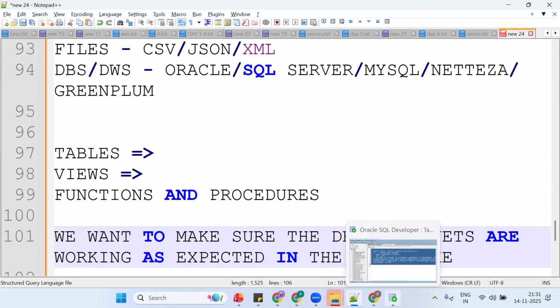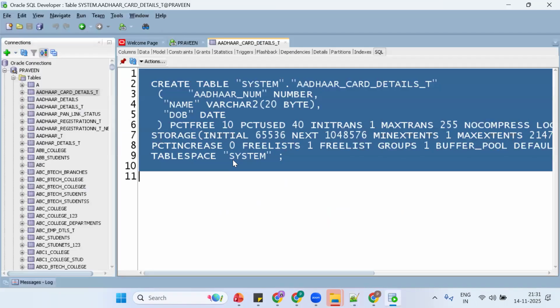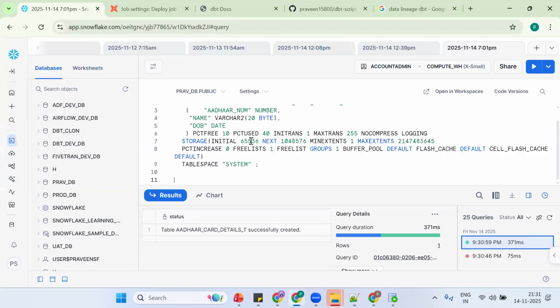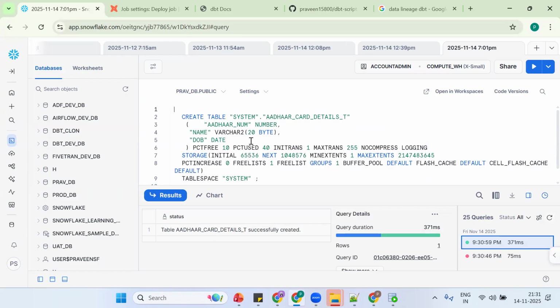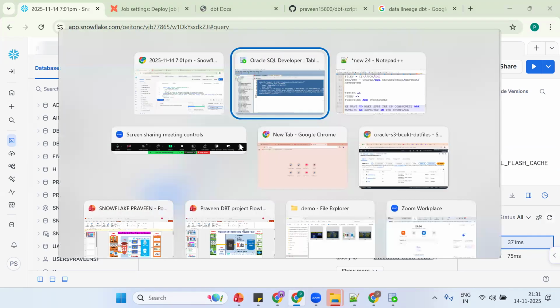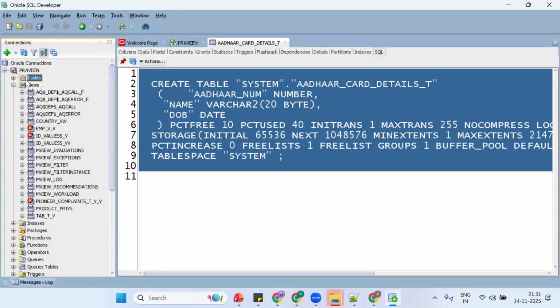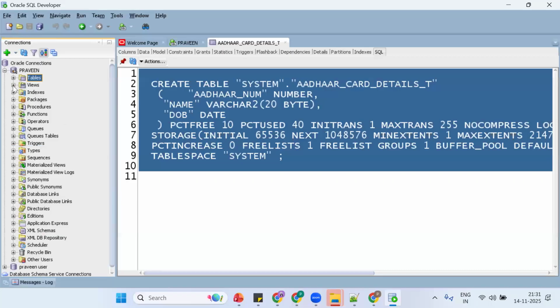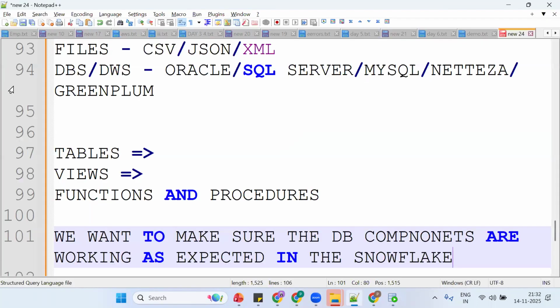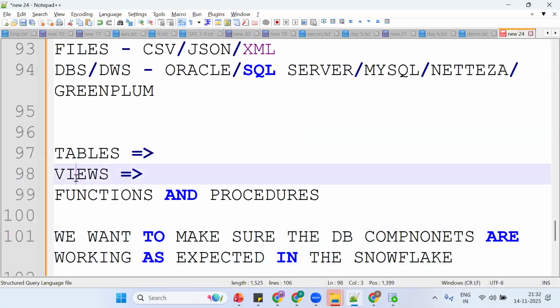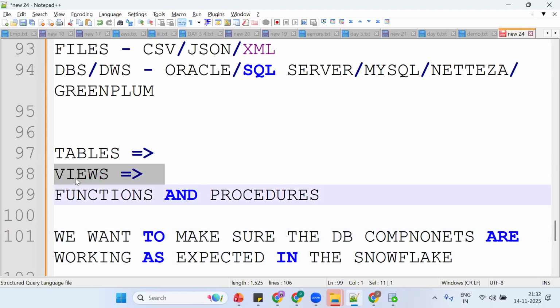See now what happened. This is working fine there, but if we copy the same thing it won't work. Our job is to make them work, or to tweak the functionality. This is our job. The tables, views and functions need to be made to work according to Snowflake standards, so that we can say it's a migration project. We are trying to migrate the existing tables, views, functions and procedures. This is the concept of data migration.